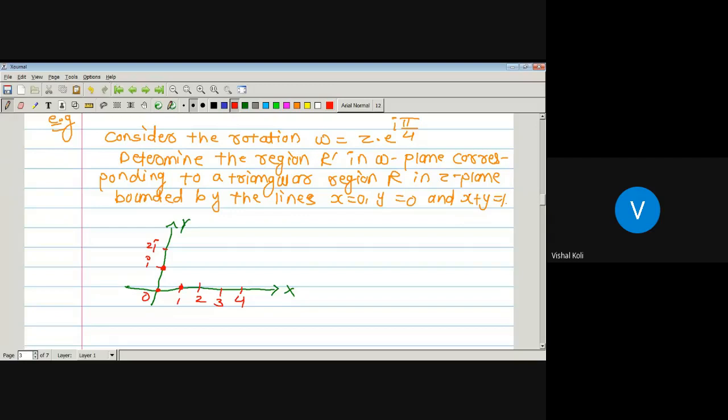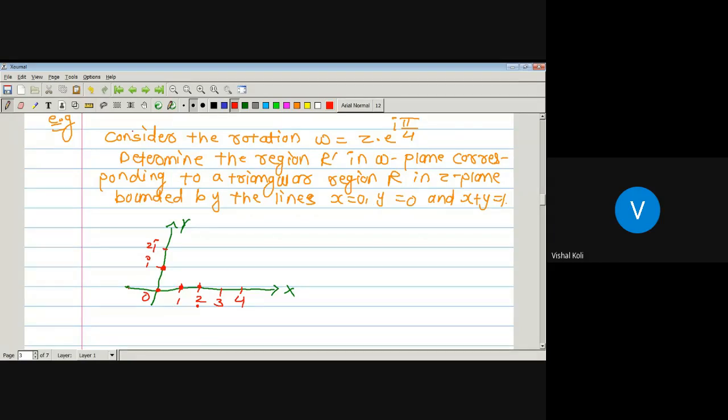Similarly, if x equal to 2, y equal to minus 1. X equal to 2, y equal to minus 1 is somewhere here. And if x equal to minus 2, then y equal to 3. X equal to minus 2 is here somewhere, then y equal to 3 somewhere here, this point.